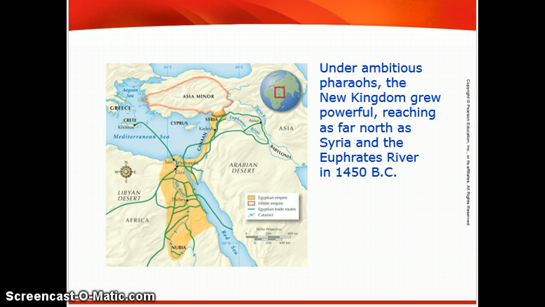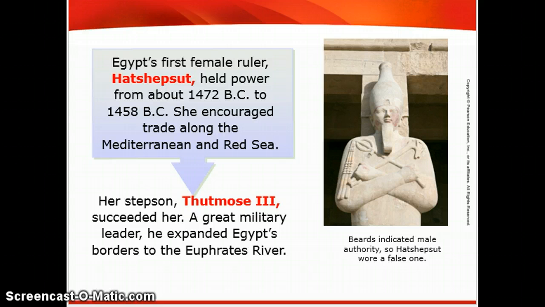And let's look at the pharaohs that ruled there. Egypt's first female pharaoh, and please know we're not talking about all the pharaohs that will rule Egypt, just specific ones. So the first female ruler will be Hatshepsut. She will rule as pharaoh. So this is actually a statue of her with a false beard. The beard indicated male authority, so Hatshepsut put a false one on. She held power from about 1472 BC to 1458.